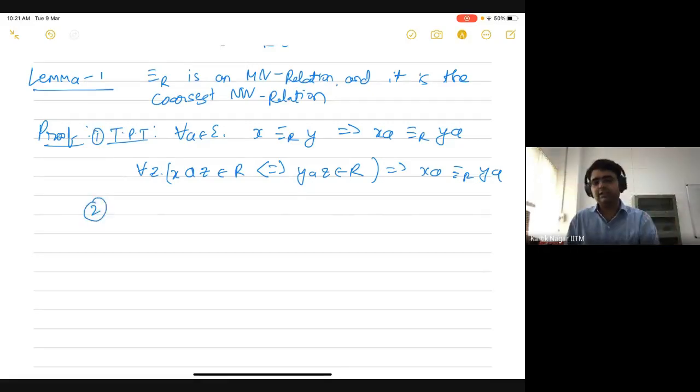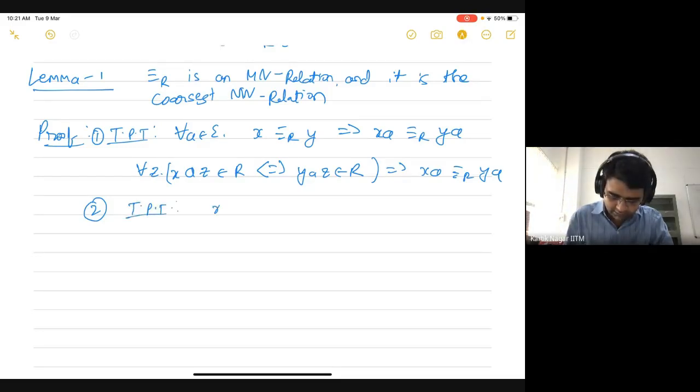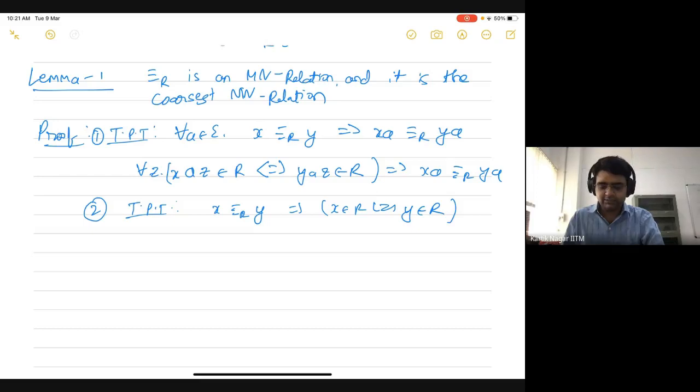The second property is that it should refine R, which means that if x is related to y, then that should imply that x belongs to R if and only if y belongs to R. This is very straightforward, because since x is related to y, I know that for all z, xz belongs to R if and only if yz belongs to R. So I can take z to be epsilon, and that would mean that this property holds directly.